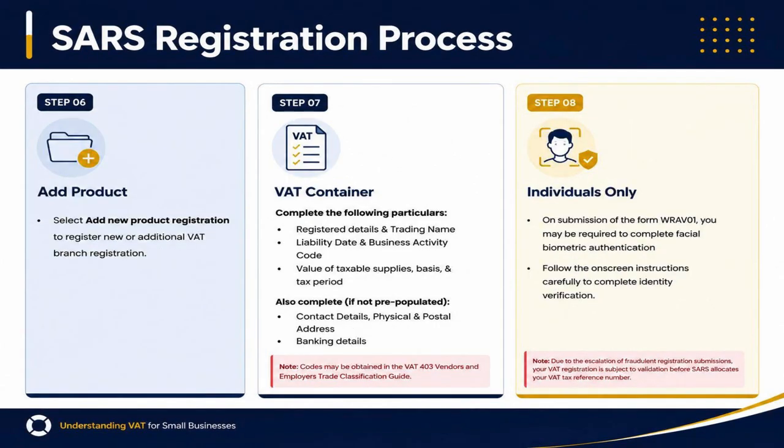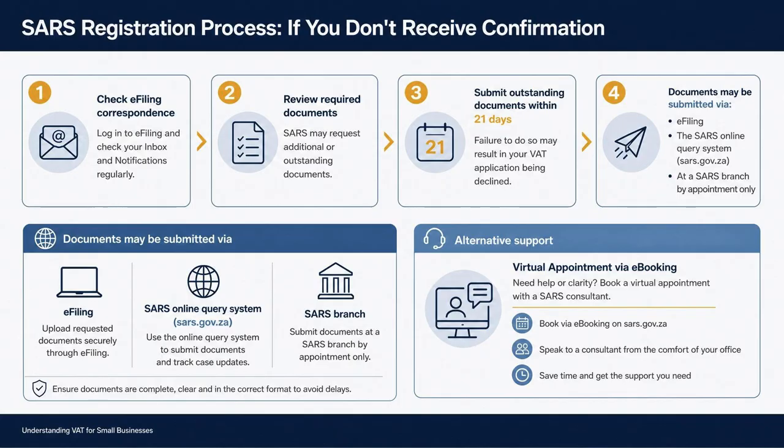Then select Add New Product Registration, complete the application, and provide the required business information. You may also need to complete facial biometric verification. Finally, submit all required supporting documents. SARS will validate your application before issuing your VAT number. If more documents are requested, submit them within 21 days. And that concludes the registration process.